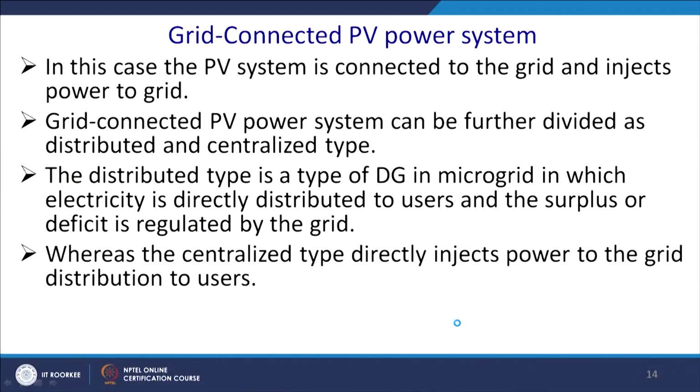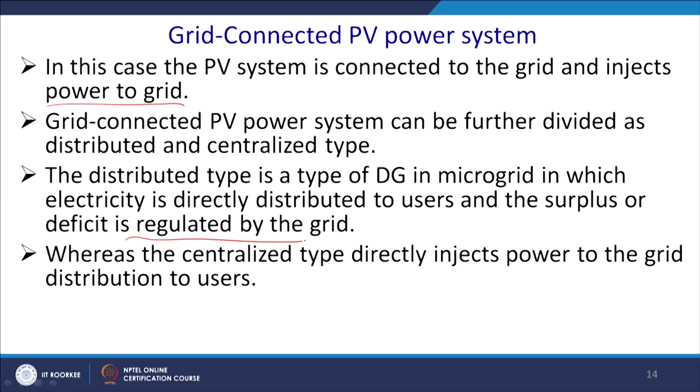In this case, the PV system is connected to the grid and injects power into the grid. A grid-connected PV power system can be further divided into distributed and centralized types. The distributed type is a type of DG in a microgrid in which electricity is directly distributed to users, and surplus or deficit may be regulated from the grid. So, once you have an energy surplus, you sell it to the grid, with bidirectional metering, and once you have a deficit, when the load is more, you take it from the grid.